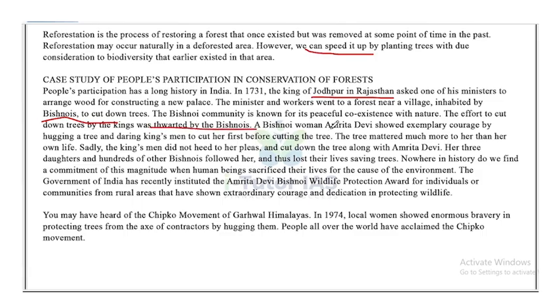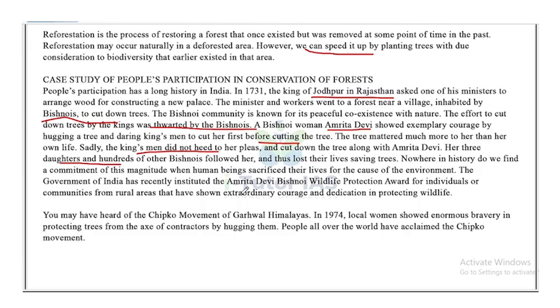A Vaishnav woman named Amrita Devi showed exemplary courage by hugging a tree and daring the king's men to cut her first before cutting the tree. The tree mattered much more than her life to her. Sadly, the king's men did not heed her pleas and cut down the trees along with Amrita Devi. Her three daughters and hundreds of other Vaishnavas followed her and thus lost their lives in saving trees. Nowhere in history do we find a commitment of this magnitude when human beings sacrifice their lives for the cause of environment.